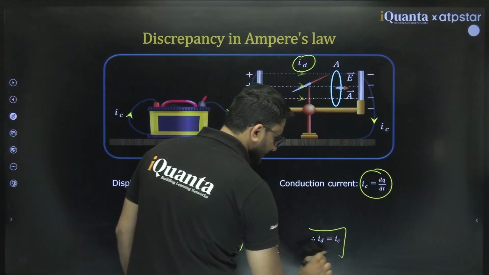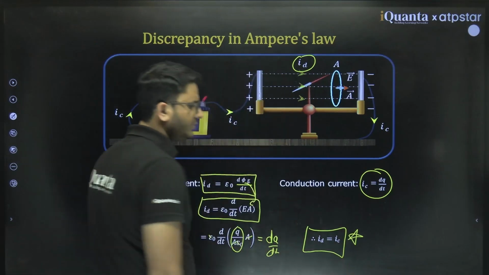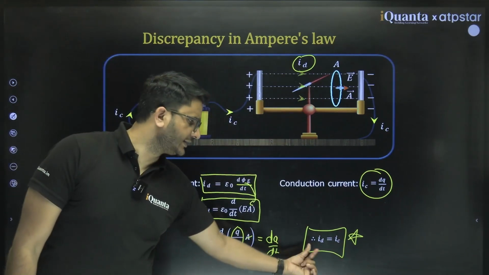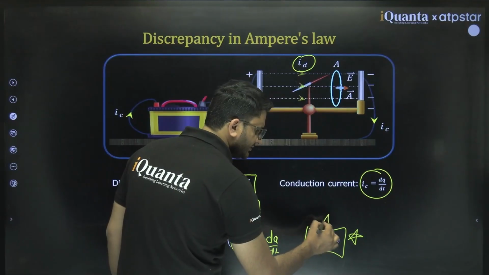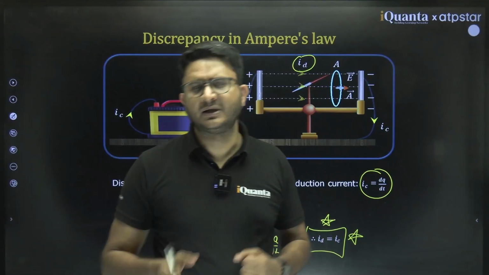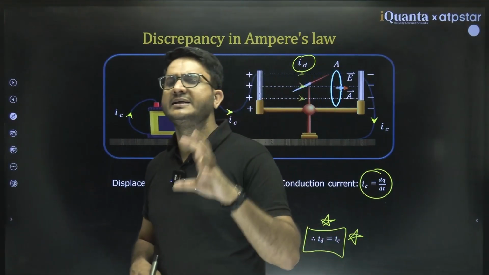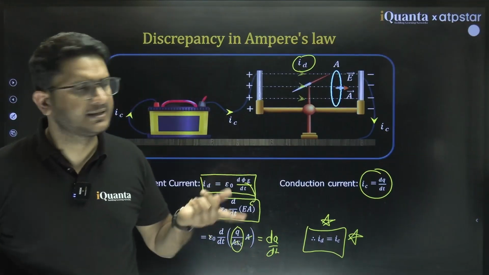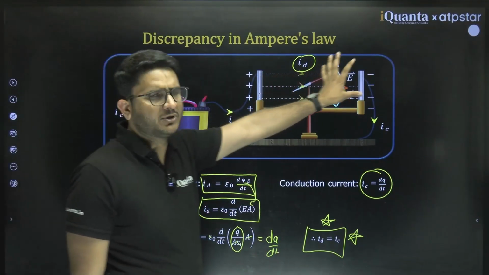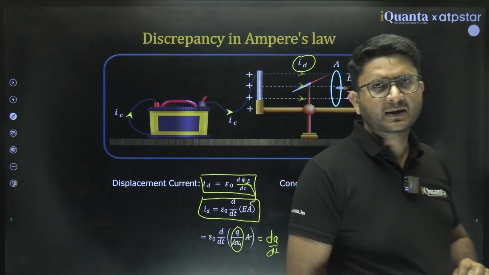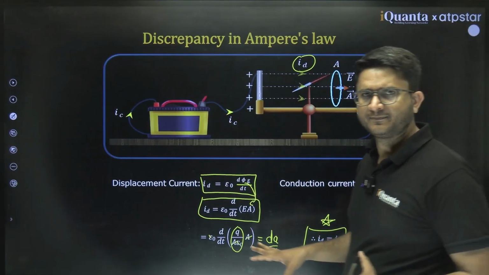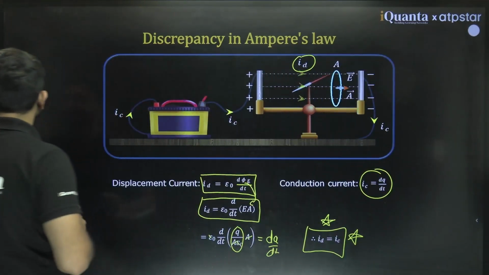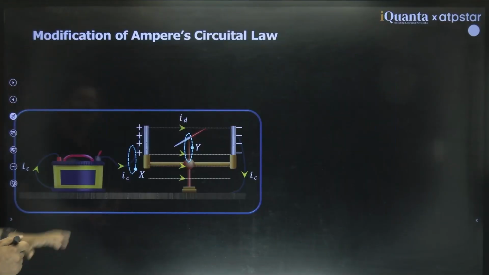So theoretically they are equal. The total value of conduction current and displacement current are equal in magnitude. That simply means if the current at any instant of time in the wire is 10 ampere, then the total displacement current would be 10 ampere only. Clear? Shall we move? Yes. So that is the case, they are proving it.